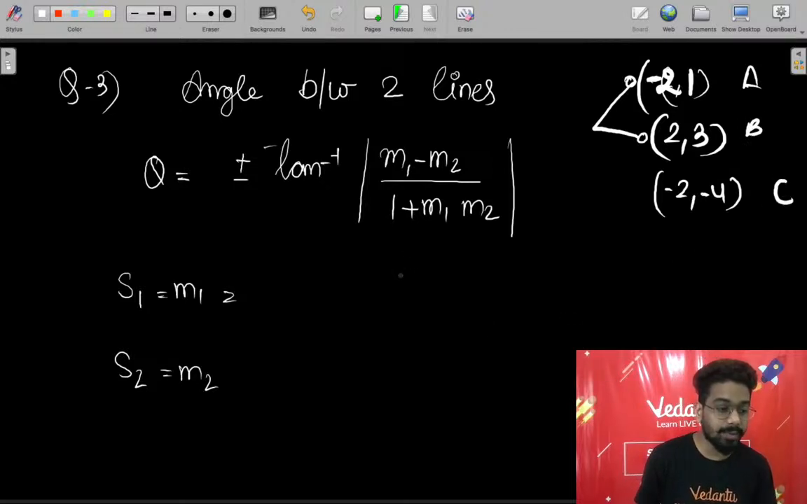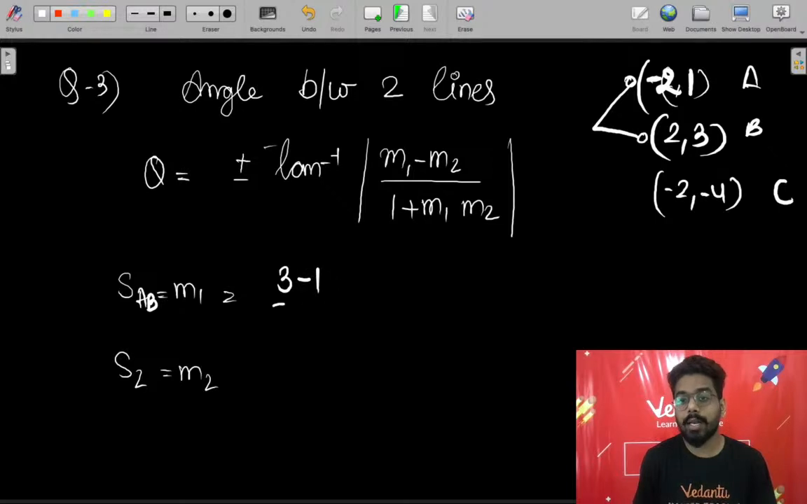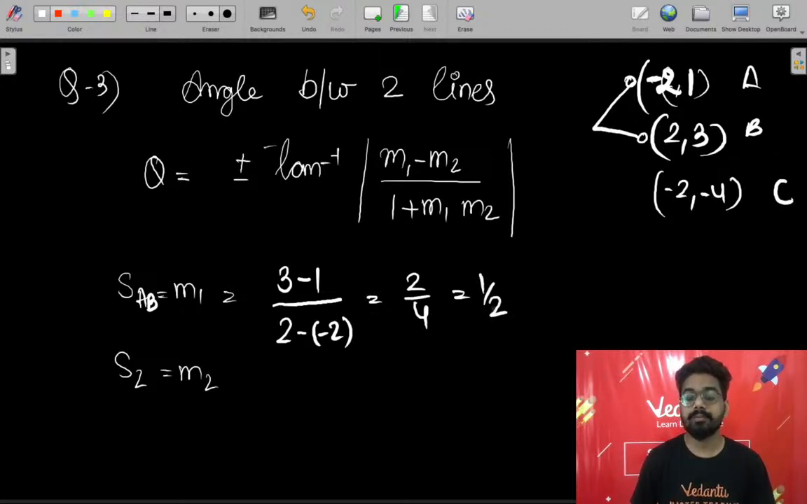Sir, is the angle between the lines negative? Let's see, we have to check it. Now minus 2 comma 1 and 2 comma 3. So let's say this is the slope of the line AB. Now this will be equal to 3 minus 1 upon 2 minus of minus 2, which is 2 by 4, which is equal to 1 by 2. Yes or no?